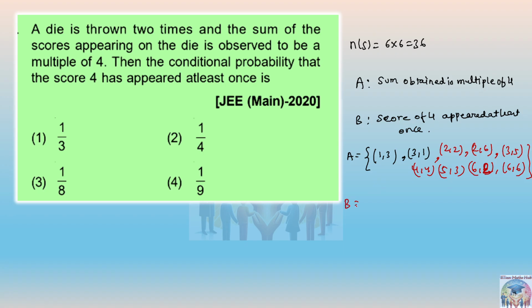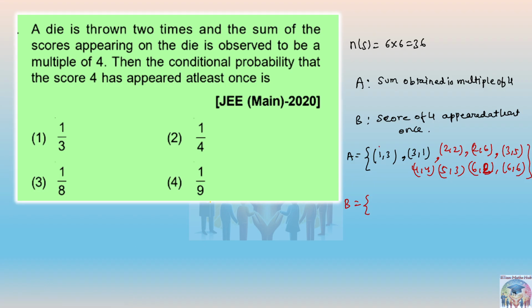Then B, elements of B. B is saying that at least 4 should appear once. Right, so it is saying that sum should be 4 and multiple of 4, that's okay. But at least one of the elements should be 4 in each toss or in each throw. Alright.